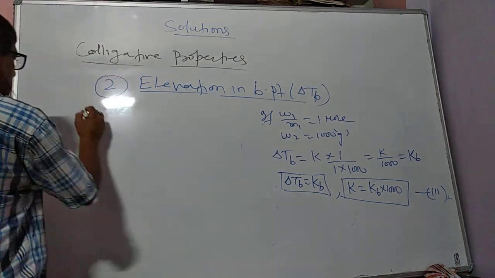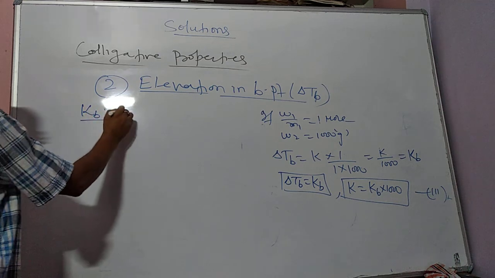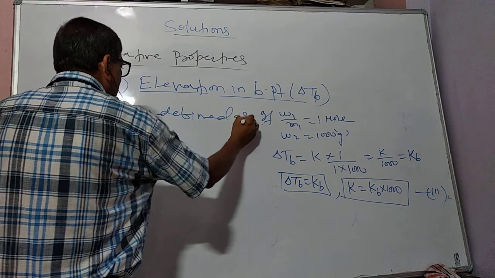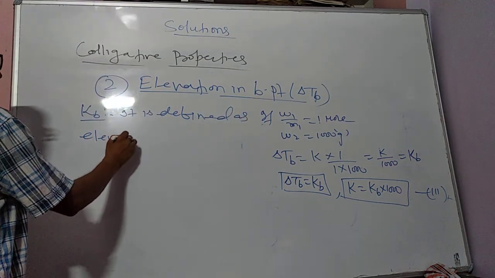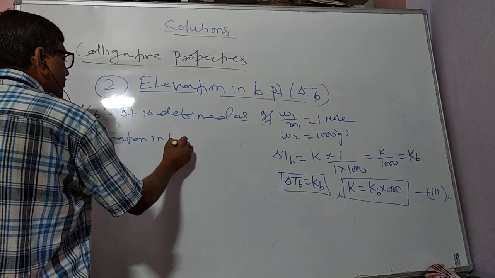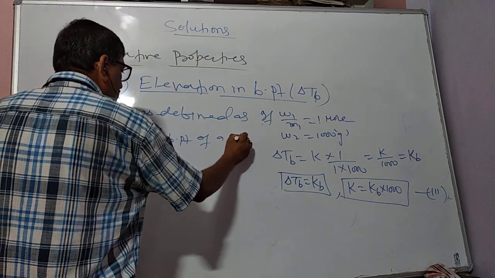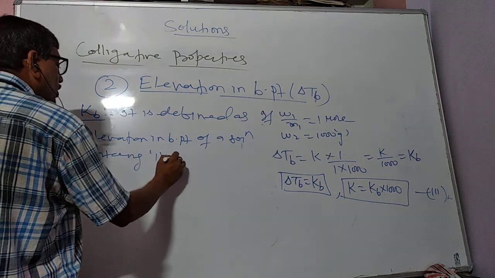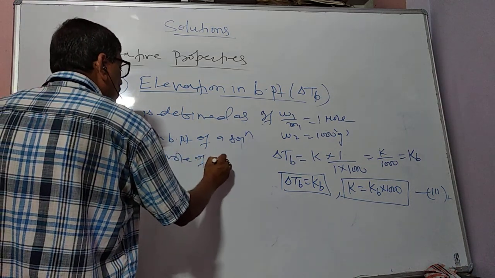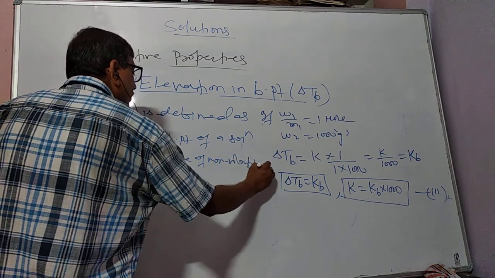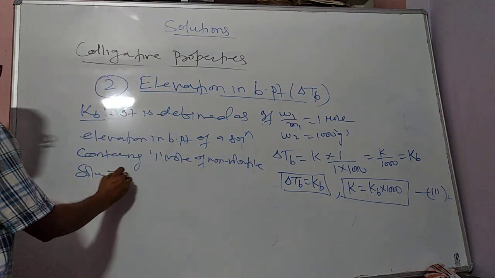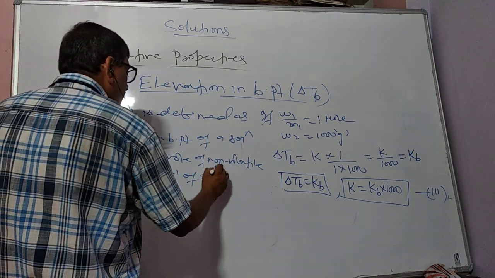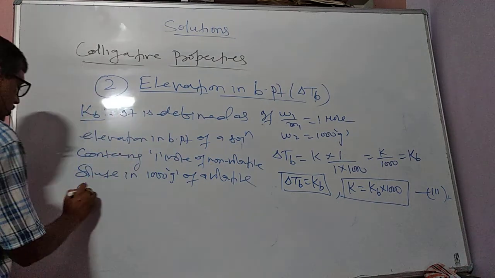So how will we define Kb? It is defined as the elevation in boiling point of a solution containing 1 mole of non-volatile solute in 1000 gram of a volatile solvent.